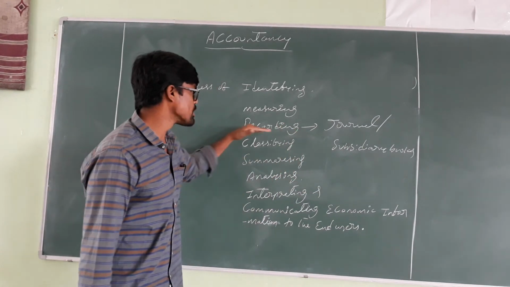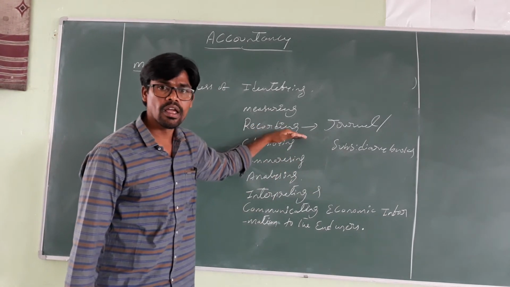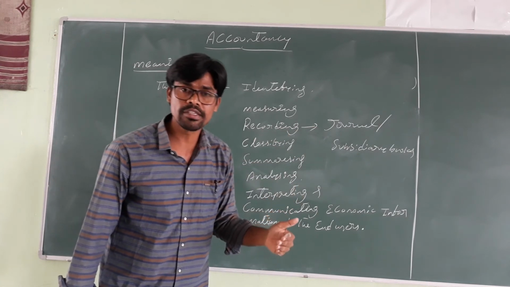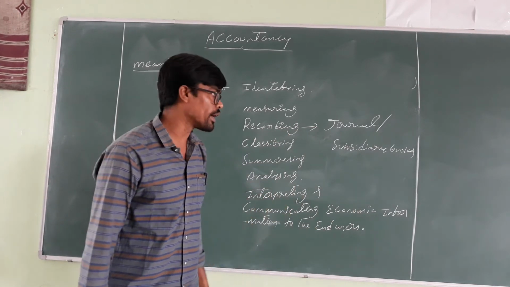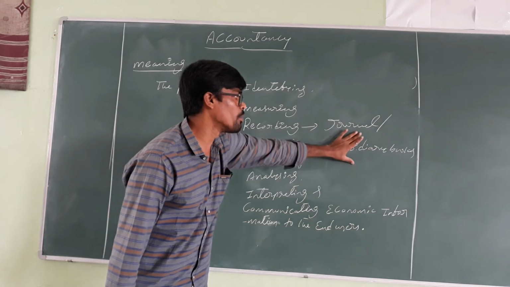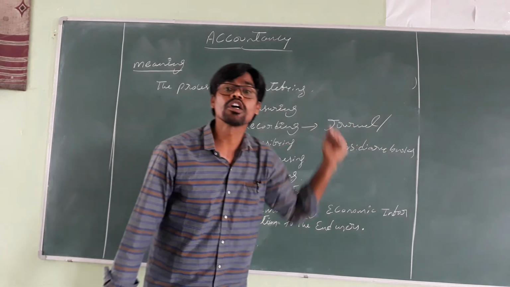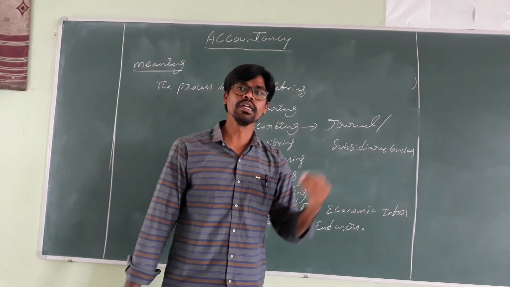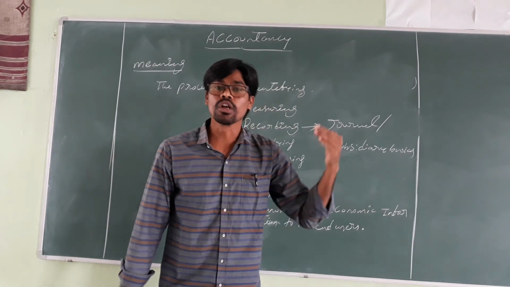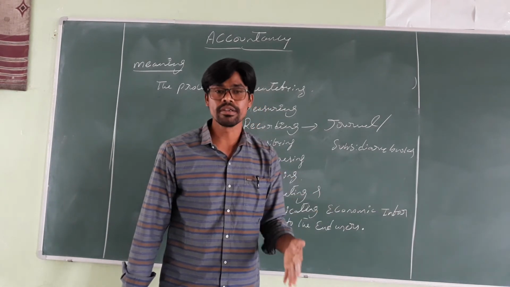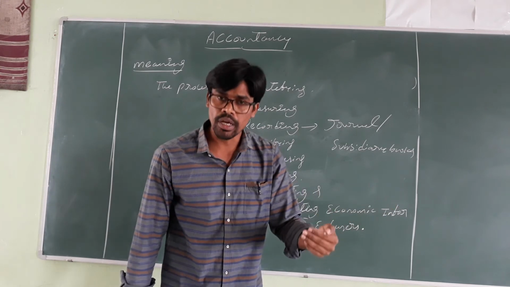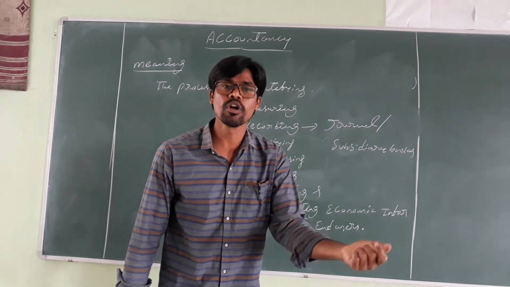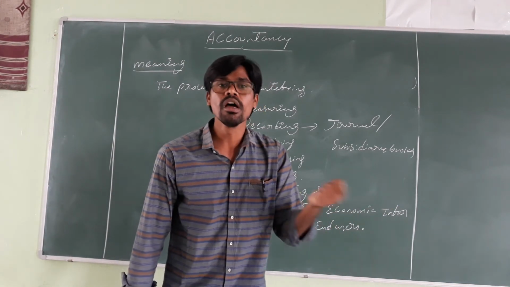All the business financial transactions which are evidenced by documents are to be recorded in the journal or subsidiary books in chronological order. Chronological order is nothing but day-to-day wise. We record all the transactions day to day, so that is called chronological order.